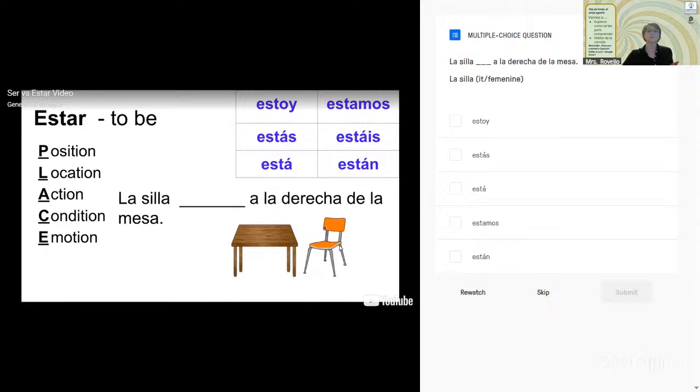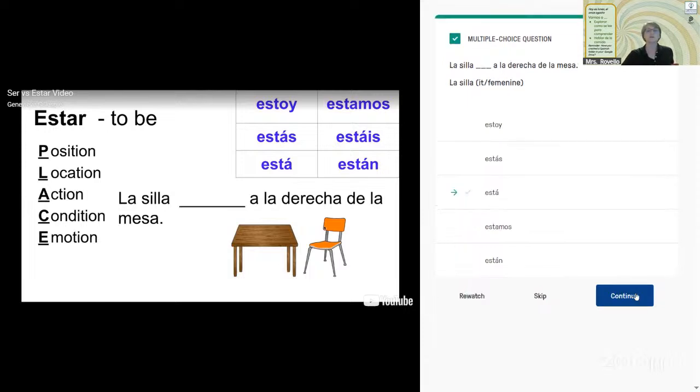I had a brain moment. Okay, so which one of these would we use? Estoy, estás, está, estamos, or están? We're talking about position here, or location, however you want to see it. Which one would we use? Very good. Anyone else? Está because it's singular. So basically we're saying she is, the chair is, because she's a feminine thing. Está.